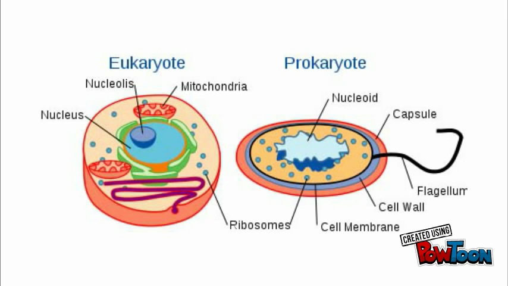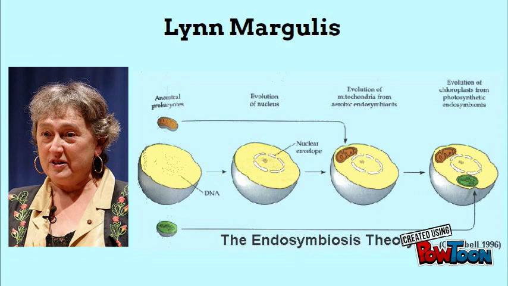Prokaryotic cells are cells with no membrane-bound organelles, and they compose the oldest forms of life on Earth. Eukaryotic cells are cells with membrane-bound organelles and a nucleus. Lynn Margulis developed the endosymbiotic theory, which hypothesizes the origin of mitochondria and chloroplasts. According to her, mitochondria and chloroplasts each have their own DNA, and so when they joined the cell, the membrane surrounded them individually, creating separate pockets.